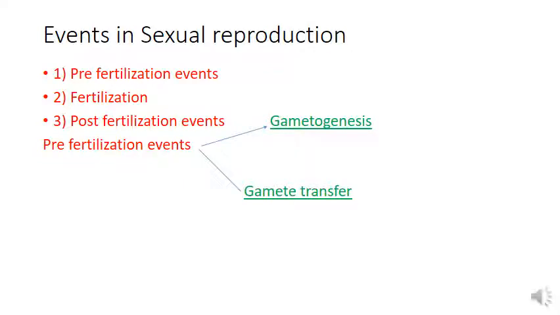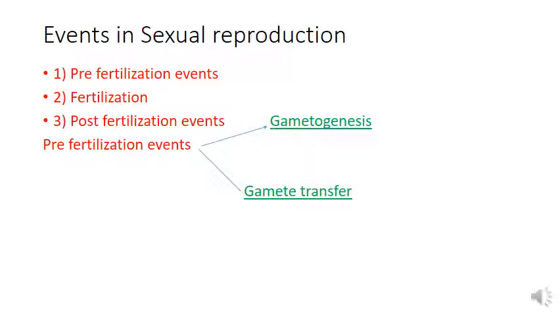Hello dear students. So in our last class we were discussing sexual reproduction. We have completed asexual reproduction and the different modes of asexual reproduction, and we have started the process of sexual reproduction. So what was sexual reproduction? It is the type of reproduction in which two parents are involved. There will be one male parent and one female parent, and the parents will produce gametes or sex cells.